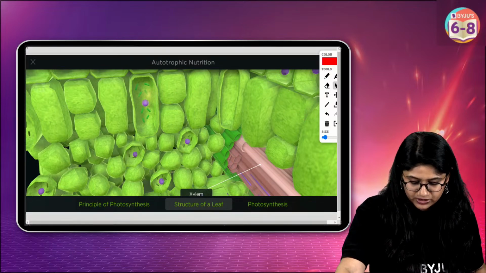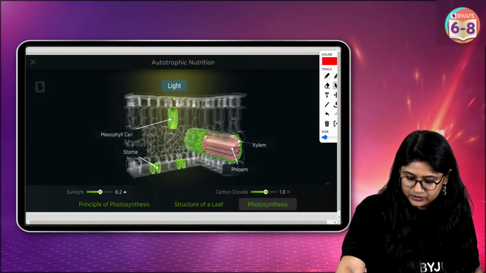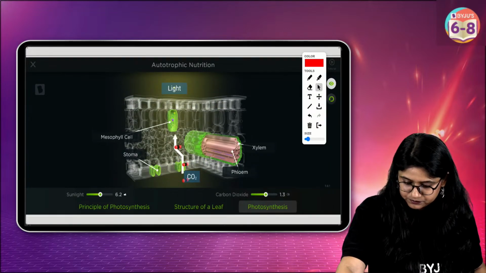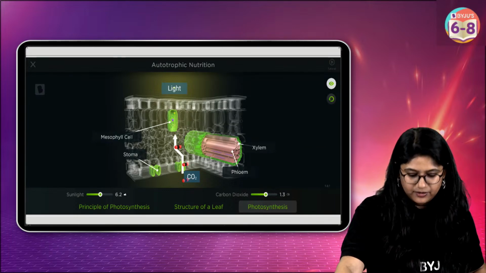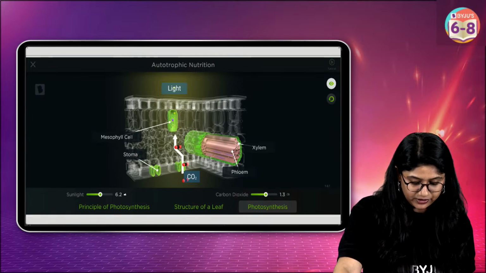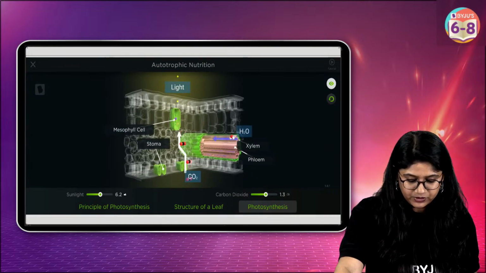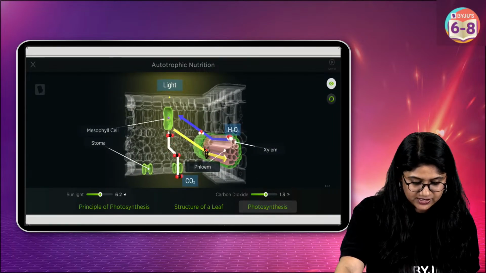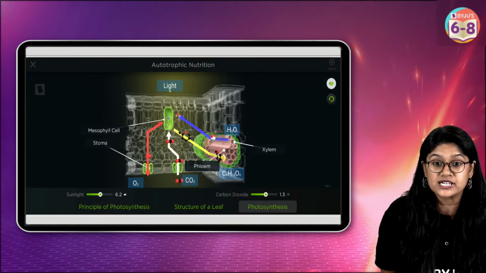Okay, now let's move on. Let's see how photosynthesis occurs. Can you see over here, everyone? Very good. The photosynthesis is happening, right? We have the light, we have everything. Can you see the movement? Observe it, everyone, all of you. Stay focused.